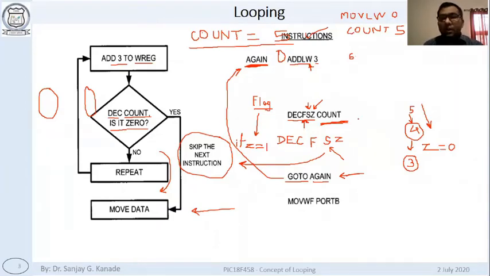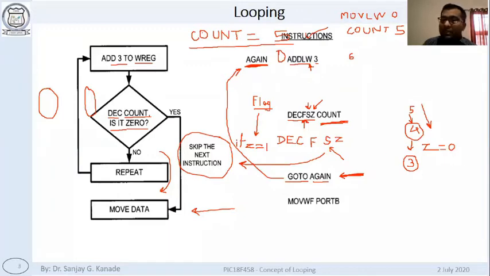Z will be how much? 0. It will still be 0 because the result is not 0. So this instruction will be executed or not? It will execute. This instruction will be skipped when Z is 1. Okay.